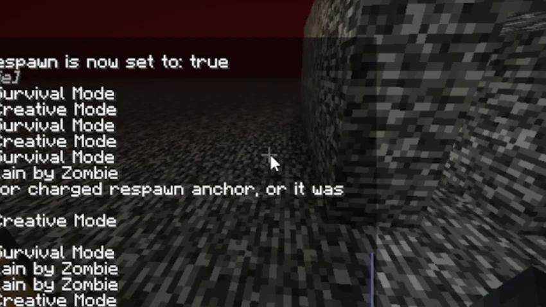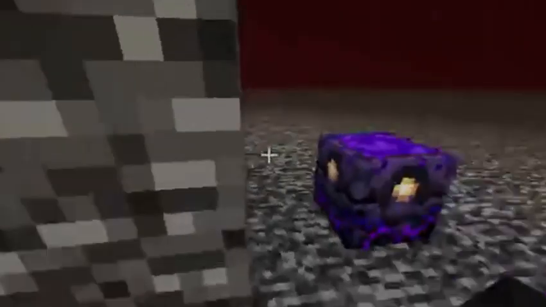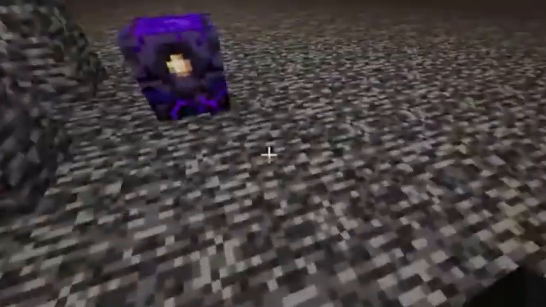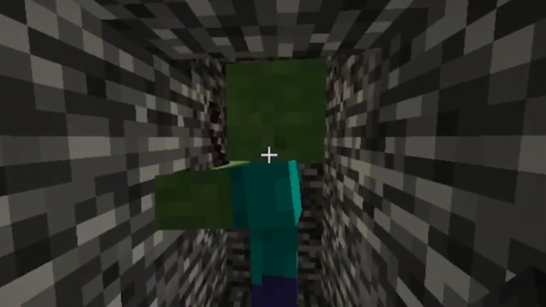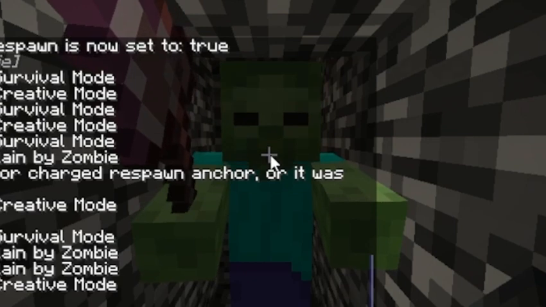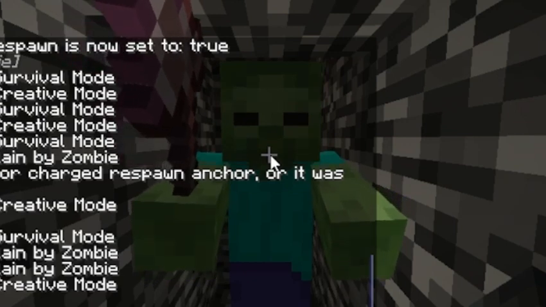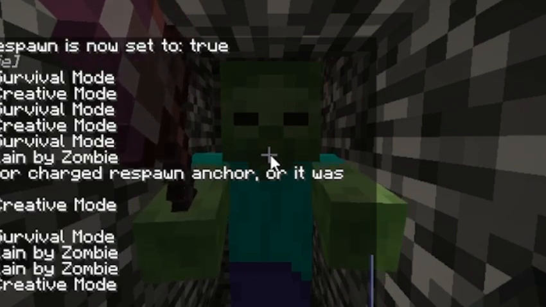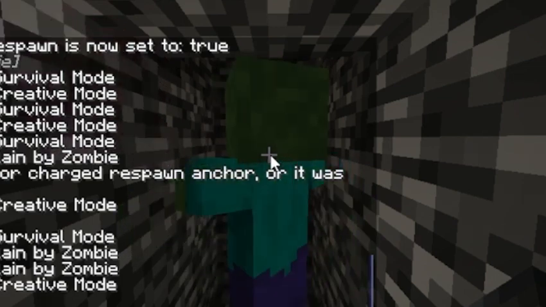Game mode, creative. Cool. I respawn, respawn point is set. I have glowstone in here to refill this as many times as I need, and I think I'm ready. All right, countdown. Game mode survival. Okay, 3, 2, 1.